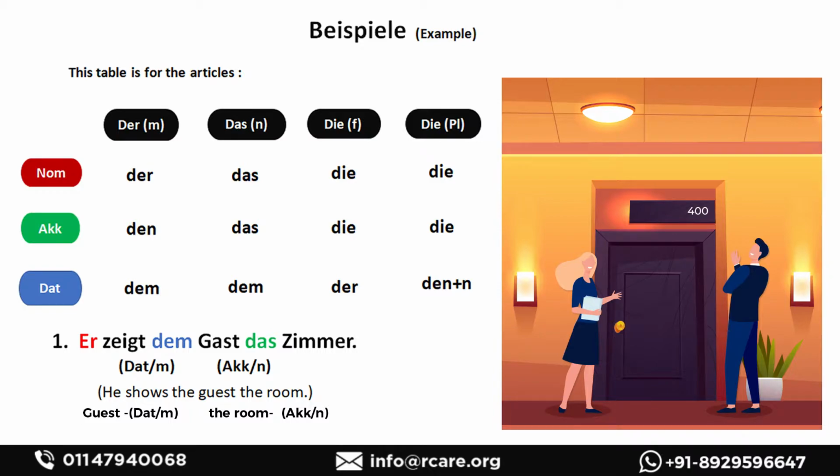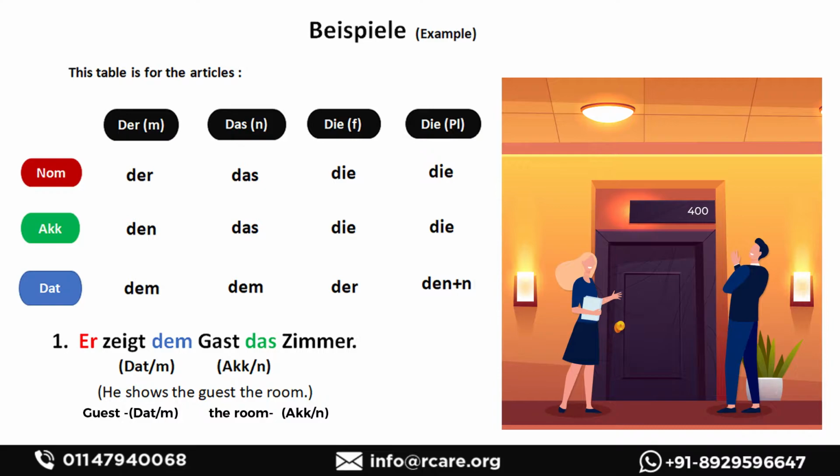Alright. Who's doing the work? He. So he will be the subject, which you can see is in nominative case. What is he showing? The room. Room is a non-living thing, no? He is showing the room. So room is in accusative case, the direct object. Now whom is he showing the room? The guest. Guest is the indirect object. It will be in dative case.